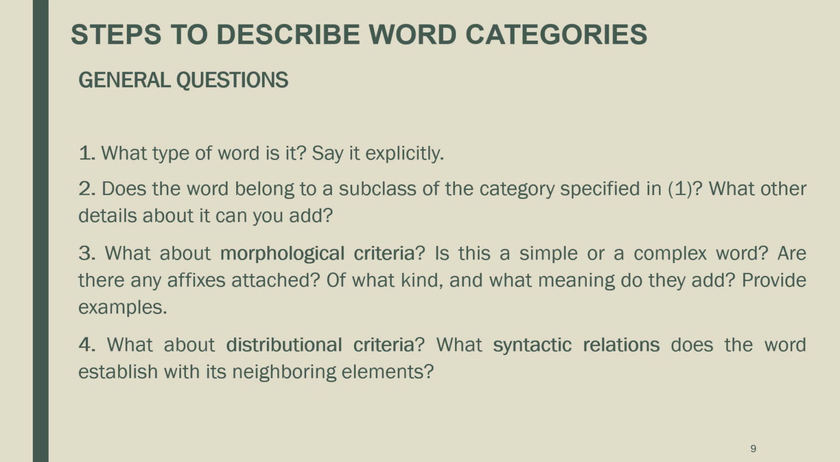When you are asked to describe a word category, you need to bear in mind these general questions. These questions are steps that you need to follow to provide a complete description of the word you are analyzing. 1. What type of word is it? Say it explicitly. So, for example, you may say, this word is a quantifier.